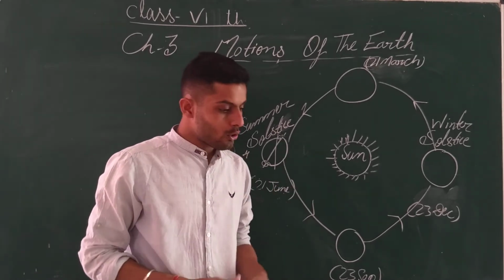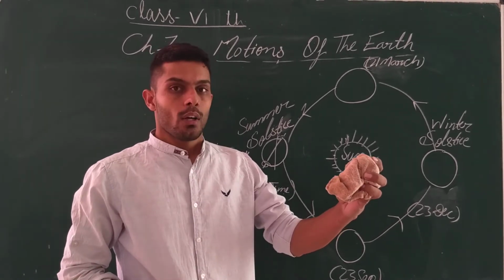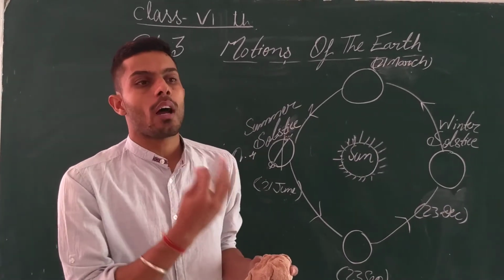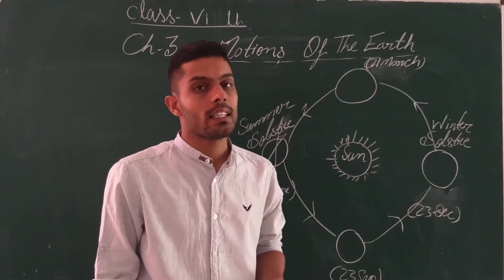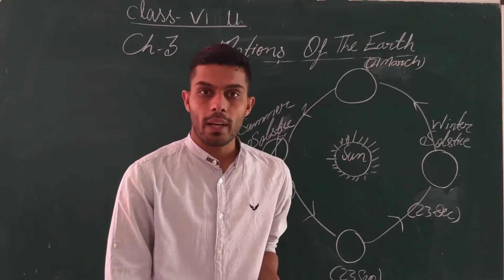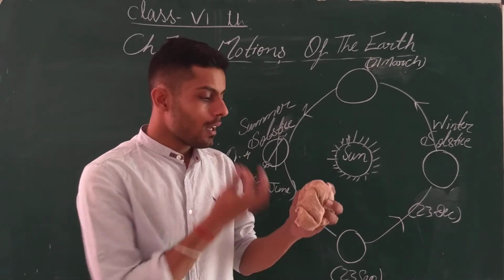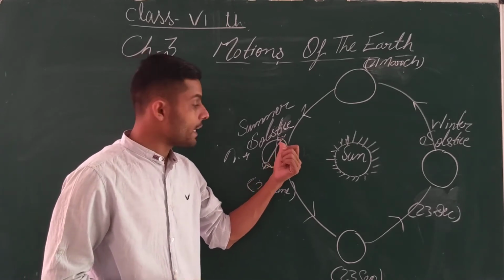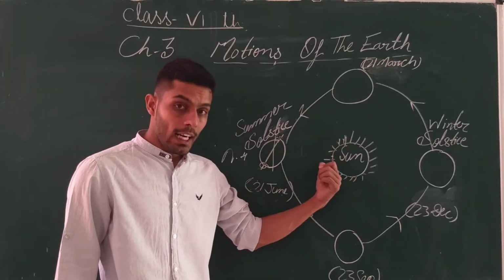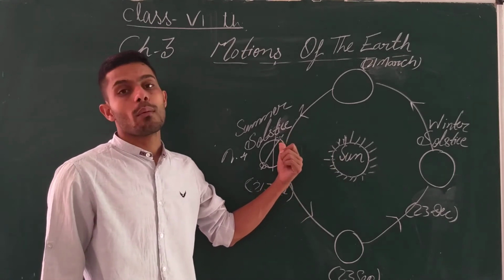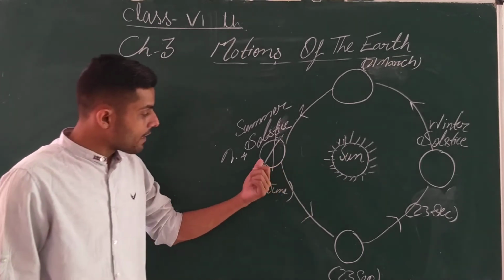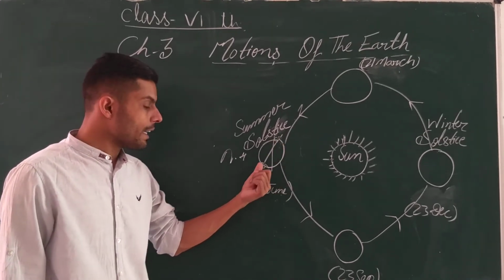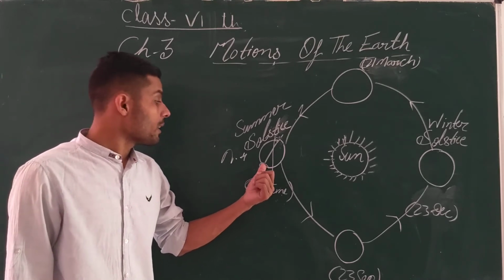Okay, suppose in front of us there is a fire. If I tilt over it, what will happen? My face will face more amount of heat and my legs will face less heat. So I will feel cold at my legs but I will feel very hot at my face. That is the reason that the northern hemisphere, on which the north pole is tilted towards the sun, at that period of time is facing more heat, and here the situations are reversed. Means here it will be the summer and here it will be the winter.